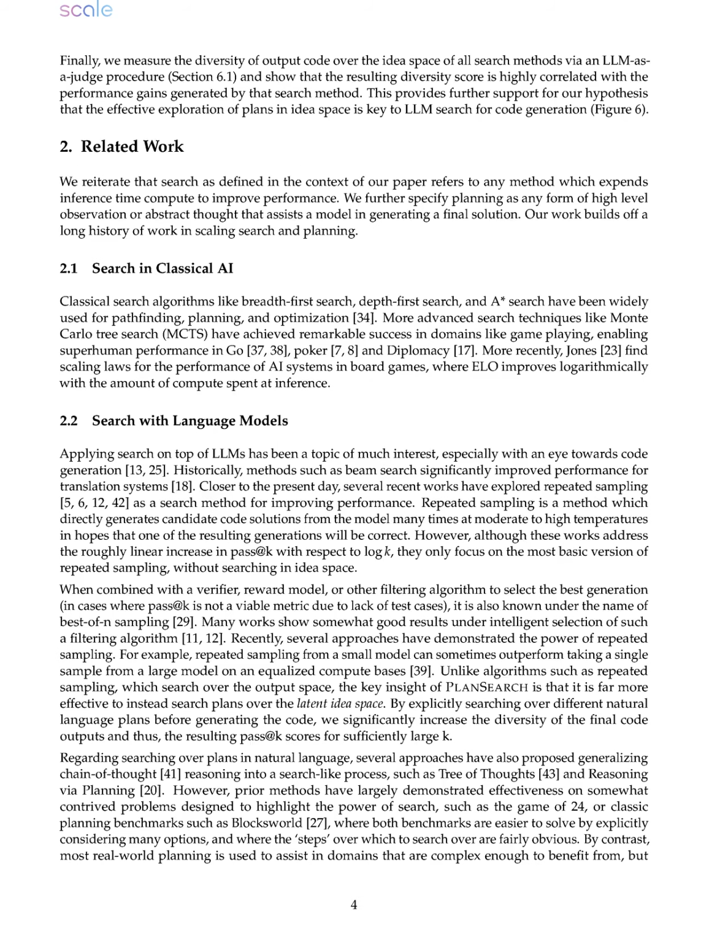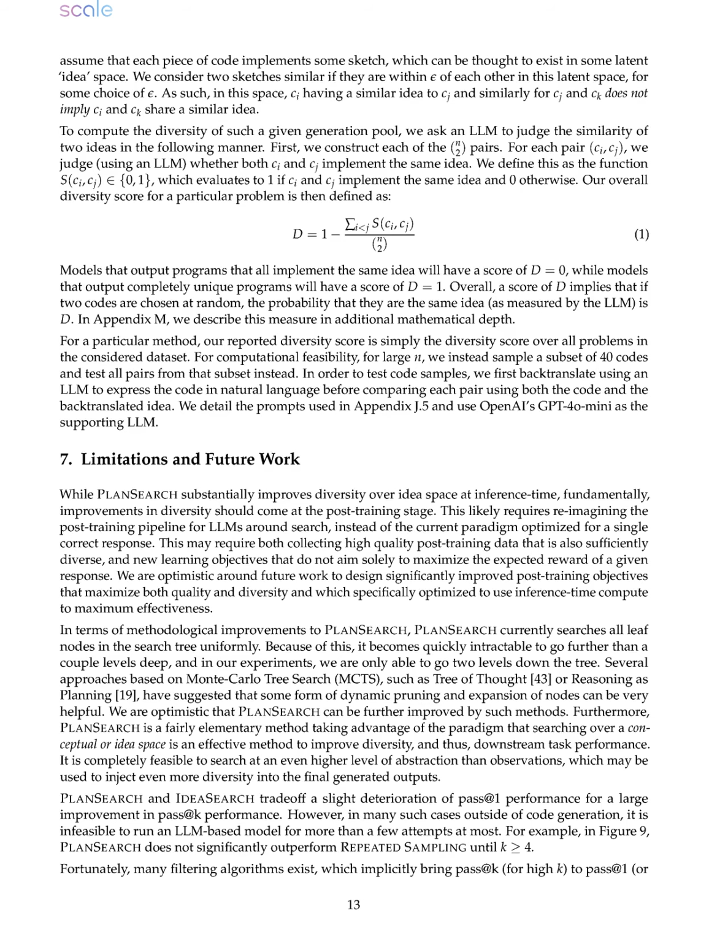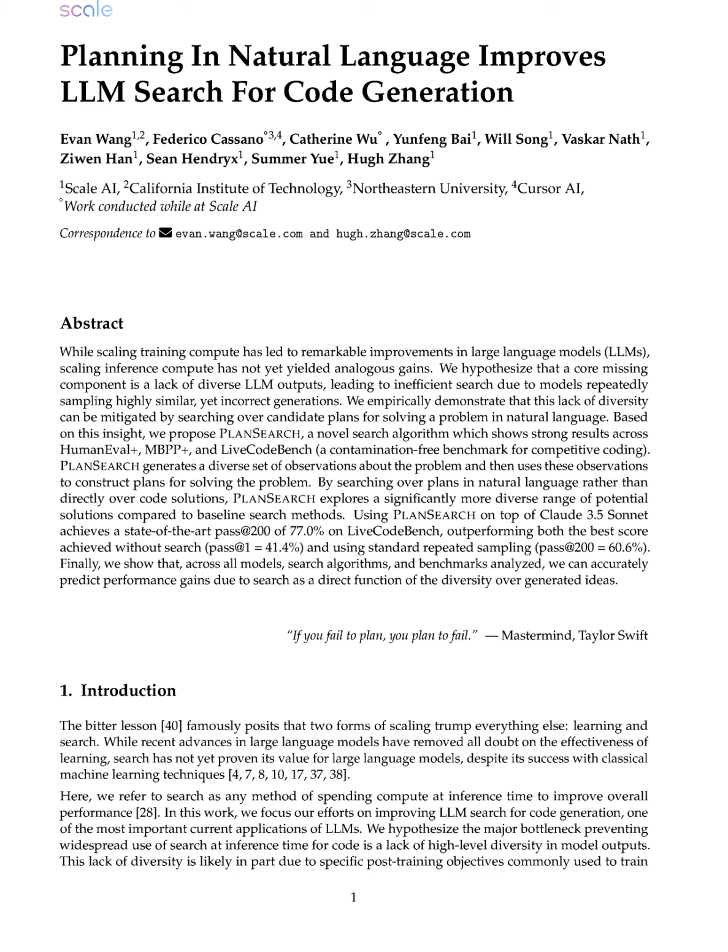These results suggest that searching over plans in the idea space enhances the diversity of generated code outputs, leading to more effective use of compute at inference time. The findings imply that future research in code generation should focus on improving the diversity of model outputs through enhanced search strategies, potentially reimagining post-training objectives to prioritize exploration of diverse ideas rather than optimizing for a single correct response. This could lead to more robust models capable of generating high-quality code solutions across various benchmarks.